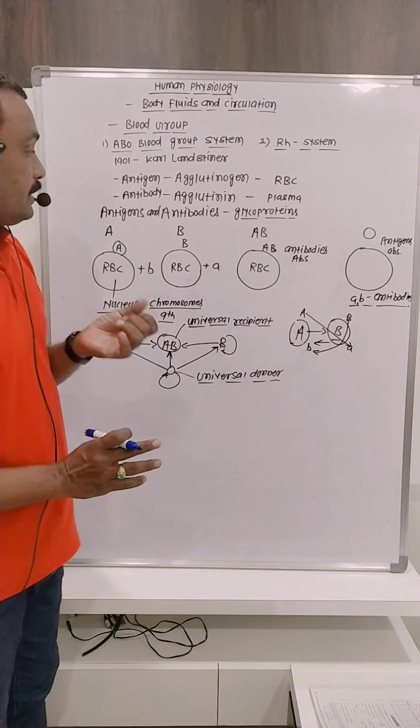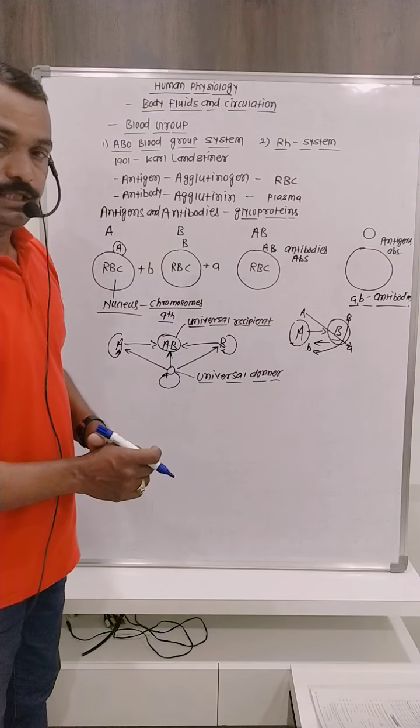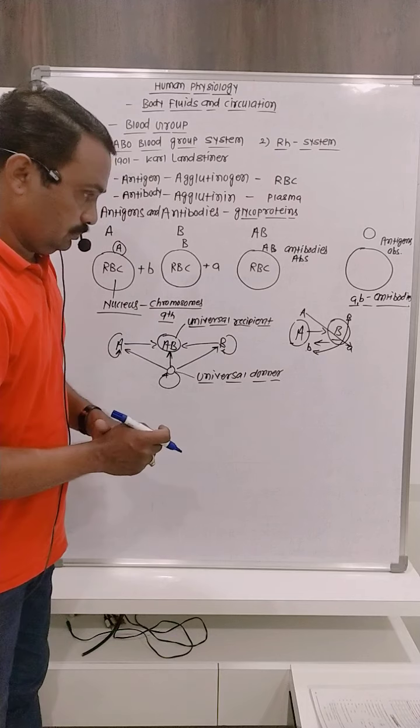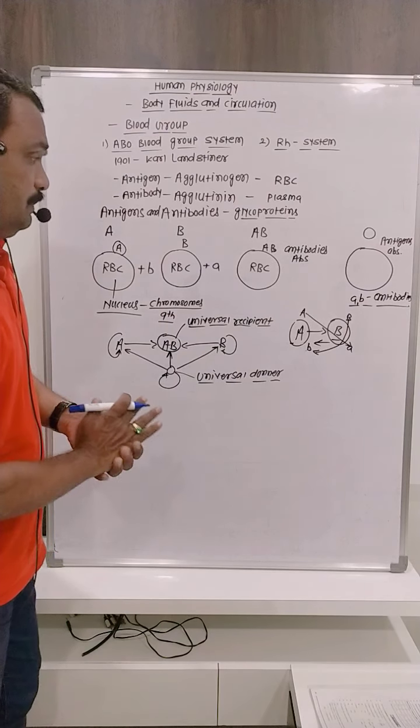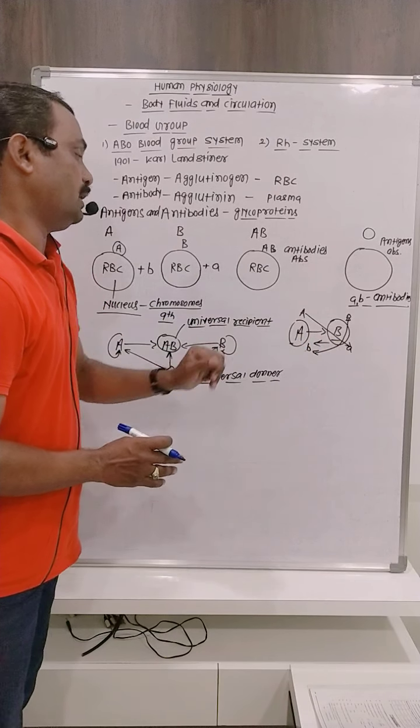In this way, transfusion of blood does not take place because an antigen-antibody reaction takes place, blood clotting takes place, and clumping of blood takes place in the persons. That's why A cannot use the B, B cannot use the A.